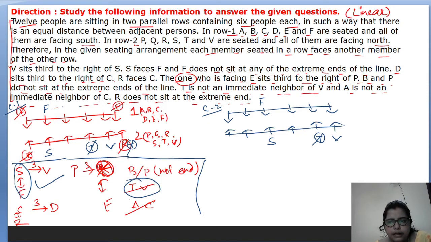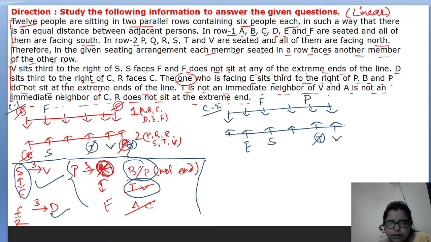Next, what we have is that the third to the right of C is D. And B and P will not sit at any of the extreme end of the row. It means here and here B and P will not sit. But here we have another thing, that is P's third right is someone who is opposite to E. So if we consider here P's third right, someone who is opposite to E. Understand?